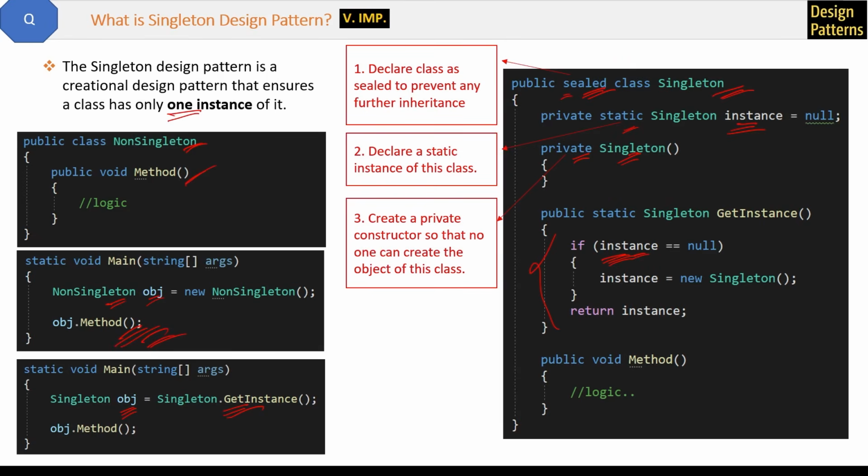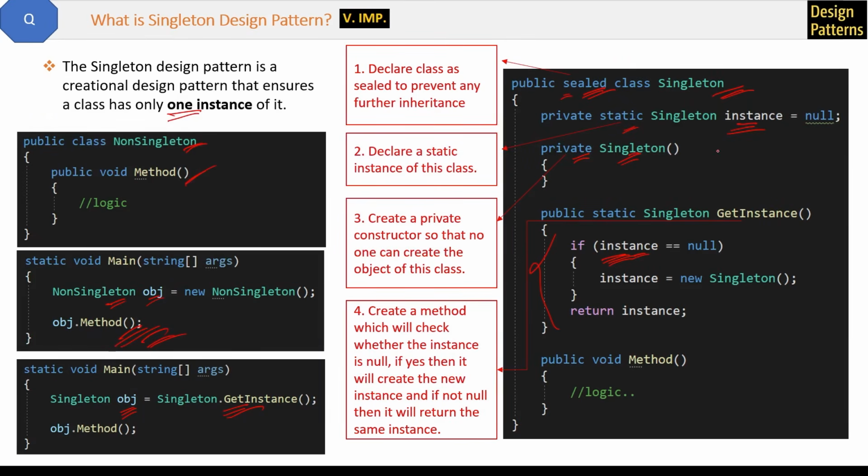And the last step is to create the getInstance method, which will check whether the instance is null. If it is null, then it will create the new instance, and if not null, then it will return the same instance which was already created the first time. This is the way we will use the same instance again and again for multiple requests, and this is the purpose of the singleton design pattern.